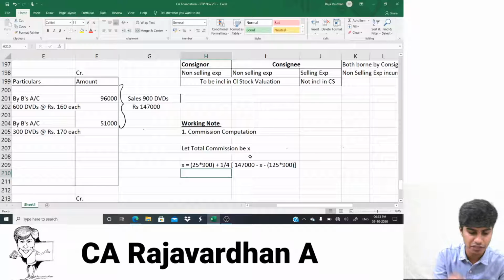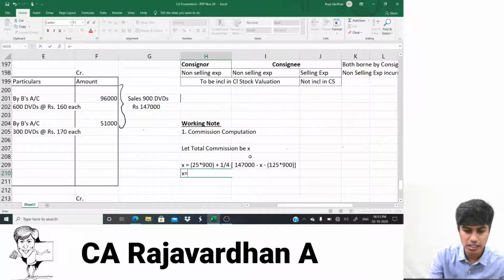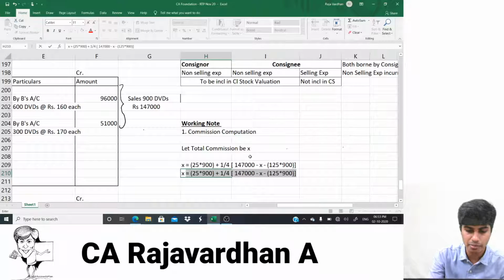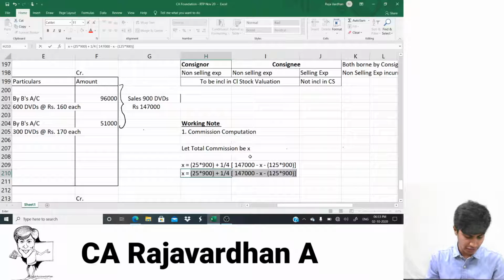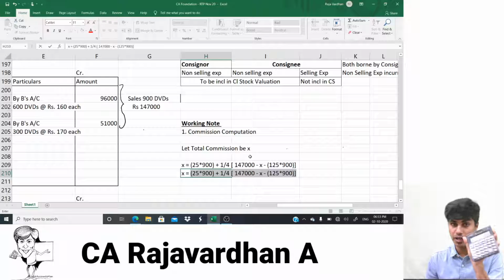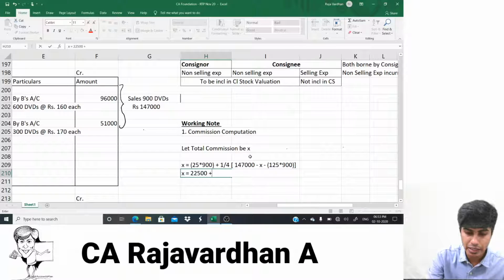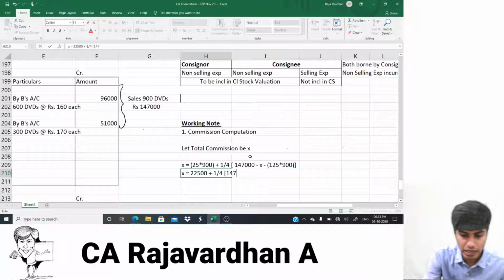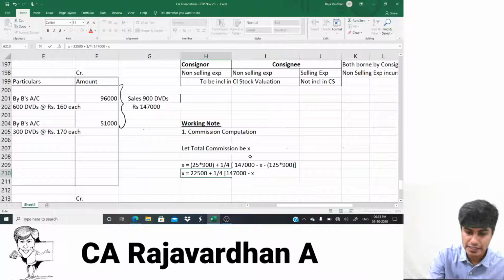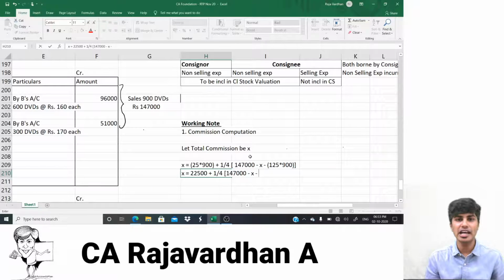Come on, let's solve this equation further. X is equal to. Now tell me how much is 25 multiplied by 900. I'll do it in the calculator. 25 multiplied by 900 is 22,500. So I'll write 22,500. I'll write plus again. 1 by 4 I'll retain like that only, and then I'll open the bracket. Now 1,47,000 I'll write as 1,47,000 minus X. Then I'll write minus. Now let me open that last bracket.